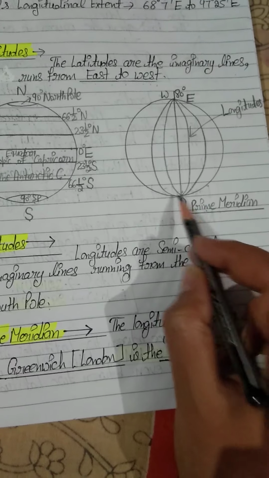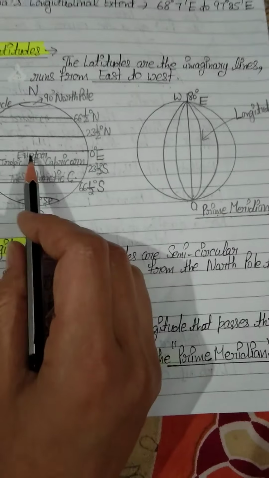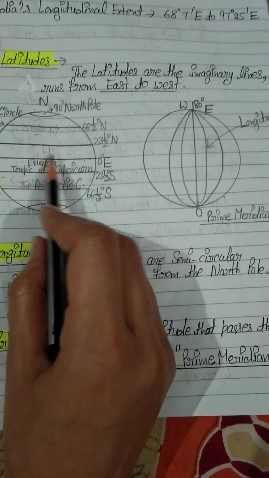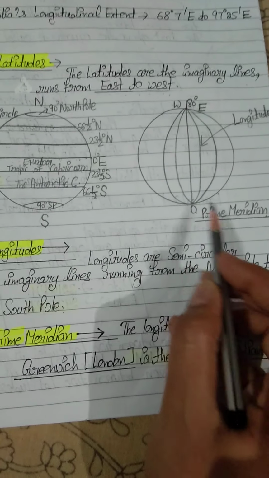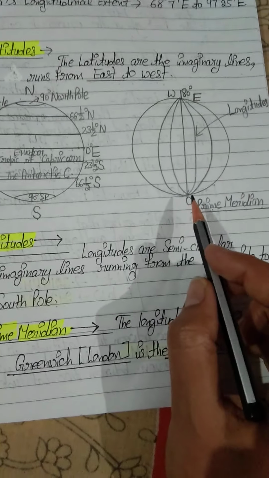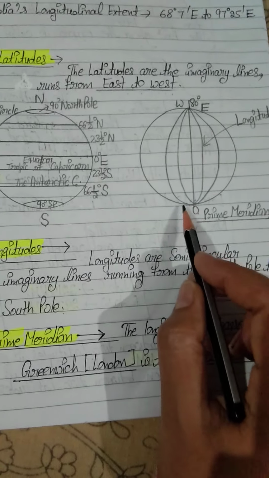The name of the central longitude is prime meridian, just as the name of the central latitude is the equator. Students, many times you are confused about latitudes and longitudes.